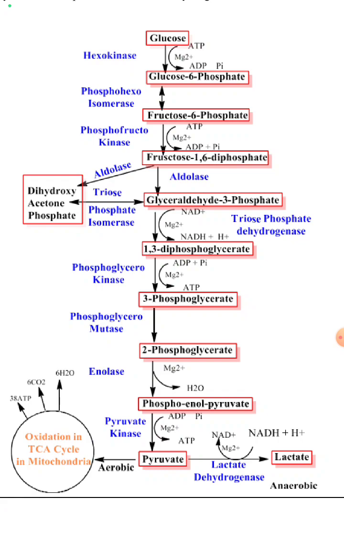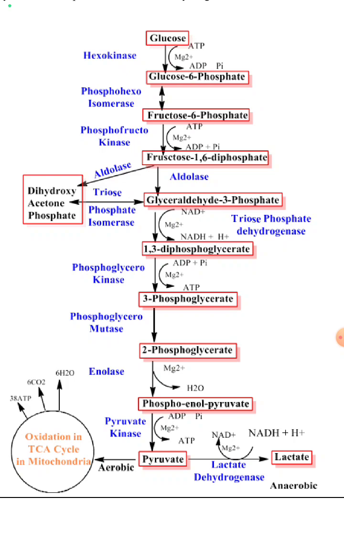The loss of phosphate from phosphoenol pyruvic acid results in the formation of enol pyruvic acid in the presence of pyruvate kinase, magnesium and ADP. Then the enol pyruvic acid gets converted into the keto form of pyruvic acid.